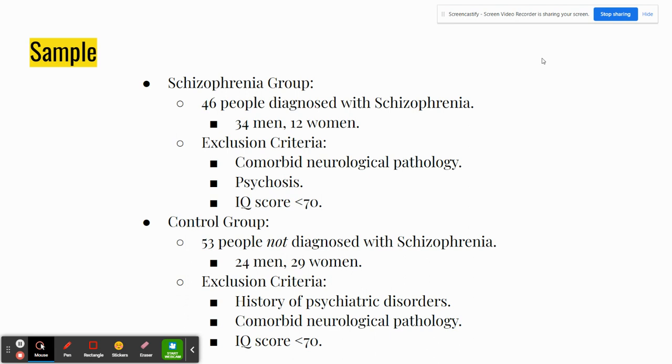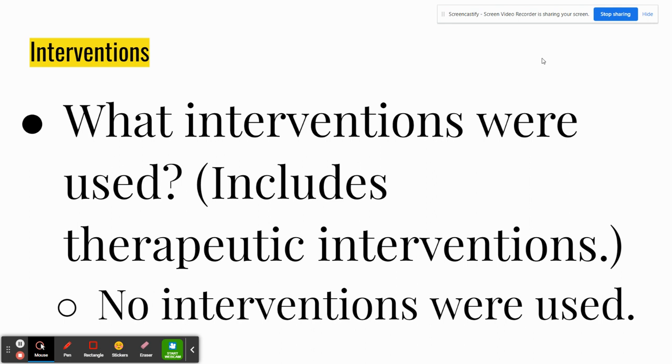Method. In this experiment, there were two different groups. There was the schizophrenia group, with 46 people diagnosed with schizophrenia, 34 men and 12 women, and the exclusion criteria were comorbid neurological pathology, psychosis, and an IQ score of less than 70. In the control group, there were 53 people not diagnosed with schizophrenia, 24 men and 29 women. The exclusion criteria were a history of psychiatric disorders, comorbid neurological pathology, and an IQ score of less than 70. Then interventions. Interventions include therapeutic interventions, and in this experiment, no interventions were used.